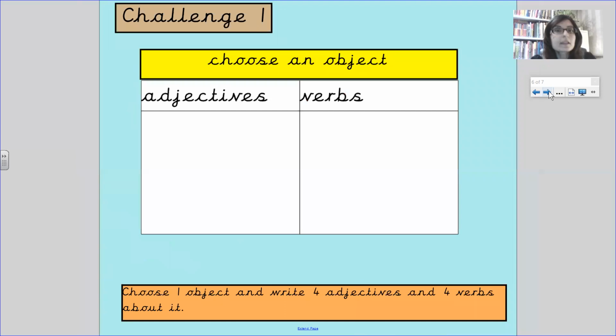Your challenge. Challenge 1. Choose one object that you might find in space. If you want to think of your own and it wasn't on the list earlier, you can choose your own. So you choose an object, write it at the top, and you need to write at least 4 adjectives to describe your object. It could be the moon, it could be an astronaut. It could even be an alien. It's up to you. And you need to write 4 verbs.